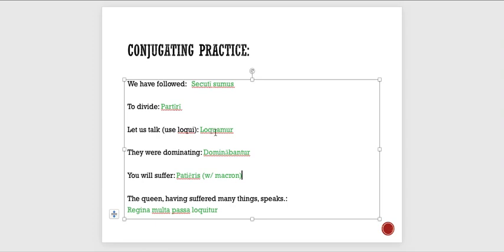Let us talk: loquamor. This one's a little bit trickier. You have to recognize loquor, loqui. Remind yourself that that is third conjugation, and the subjunctive in the third conjugation present has an A. Right? We eat caviar, and so loquamor is let us talk. They were dominating: dominabantur, right? Just the passive imperfect form, because dominor is a deponent. Then you will suffer, same thing, just a future passive form.